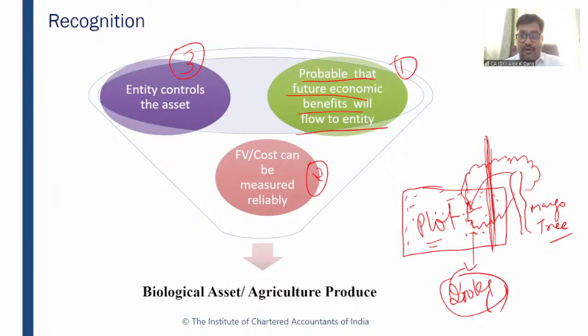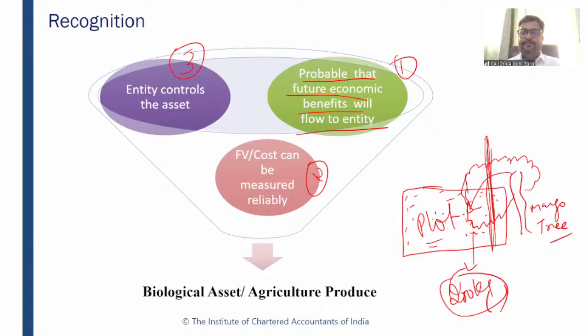It means you do not have control over this asset. You do not have control over this mango tree. You do not have control over this agricultural produce. Although you have a future economic benefit, and you have a fair value, you don't control this mango. And hence it will not be recognized as agricultural produce, as an asset, right?